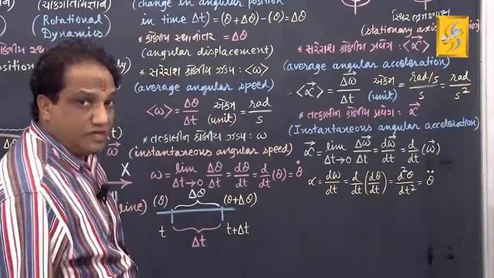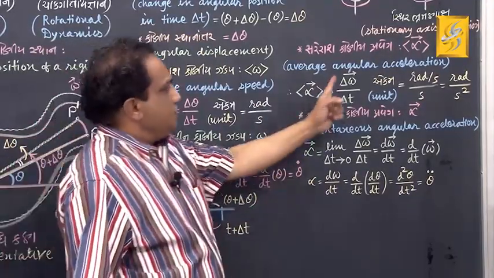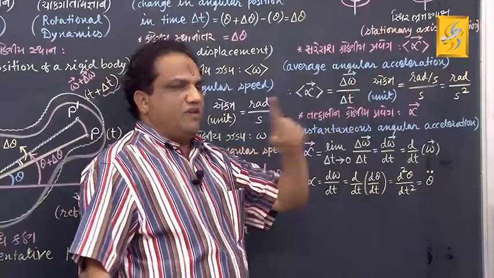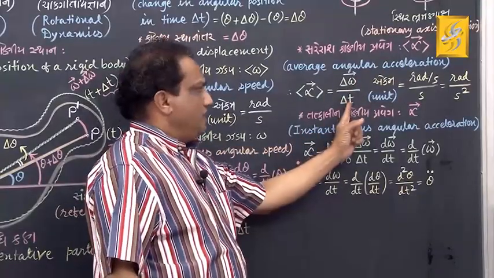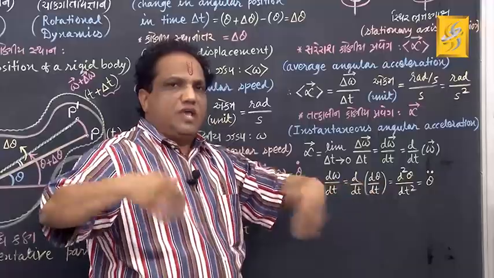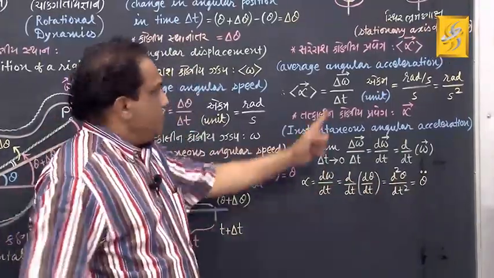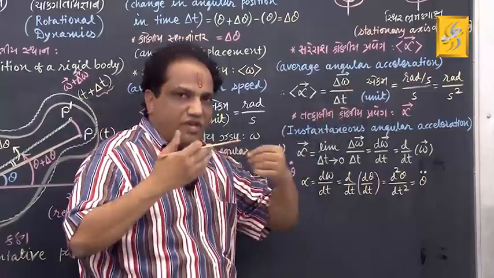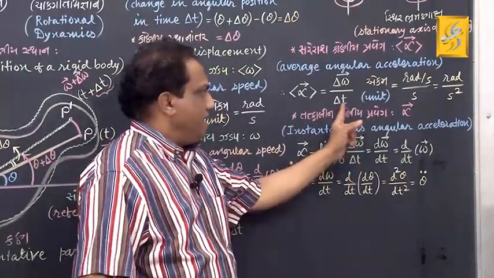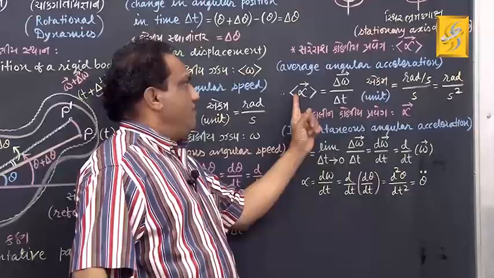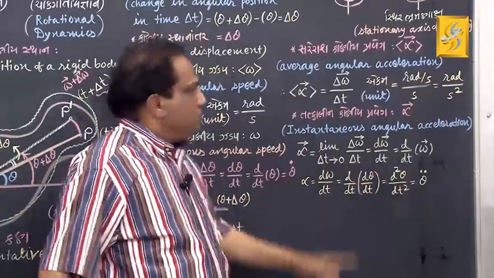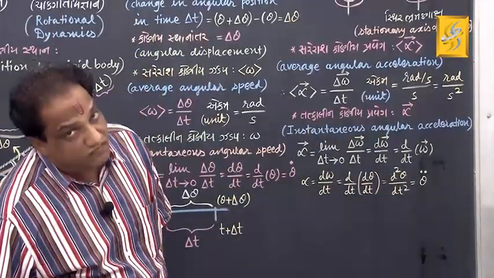Define it: the change in angular velocity of a given rigid body per unit time is called its average angular acceleration, shown by the symbol average of vector alpha.